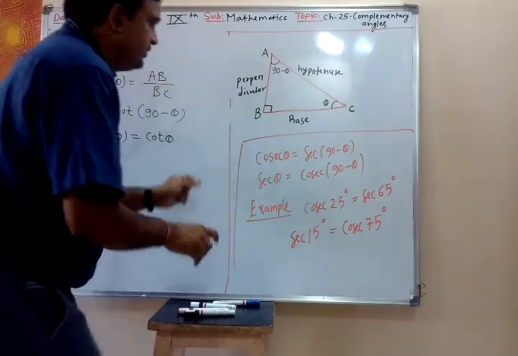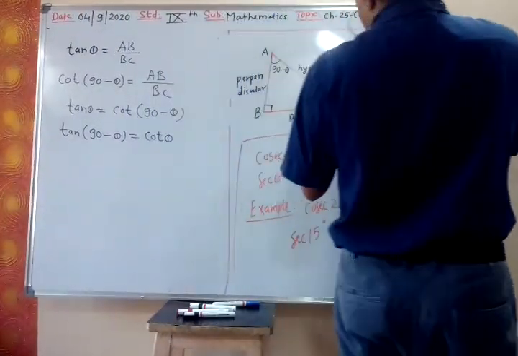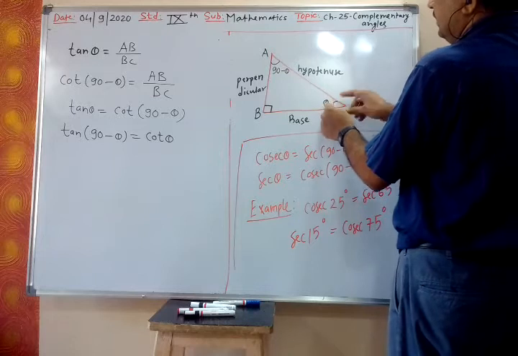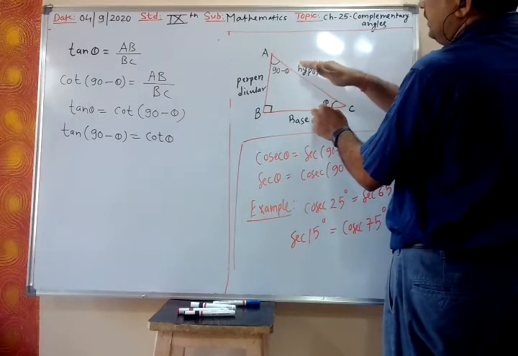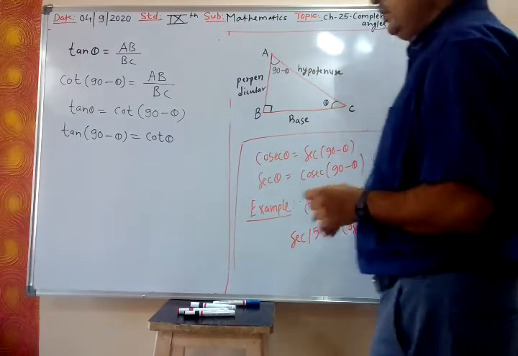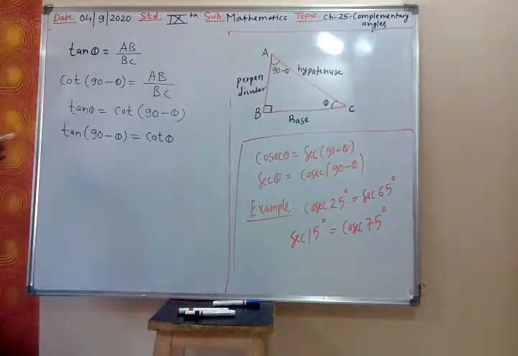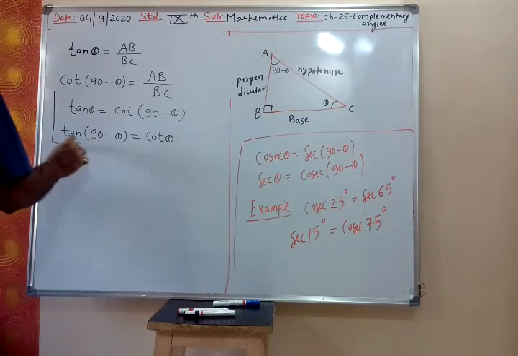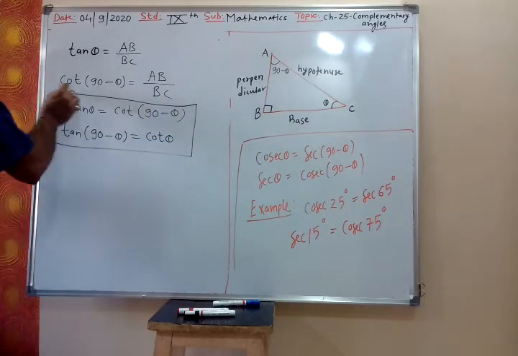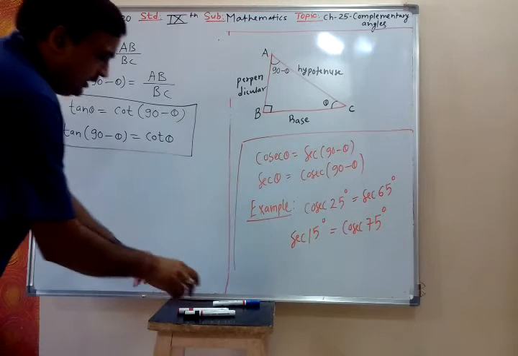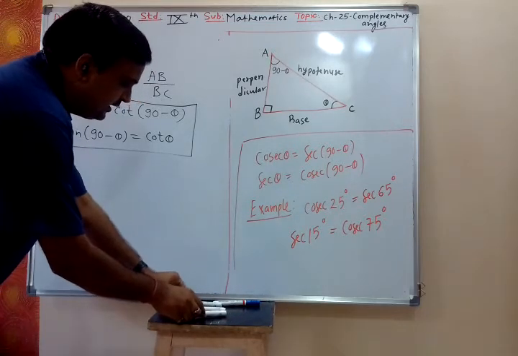Because once we are considering the ratio tan for theta, then we find the complementary angle of tan. What is the complementary angle of tan? Cot. What is the complementary angle of sine? Cos. What is the complementary angle of cosec? Sec. So that complementary angle relation we have to find.